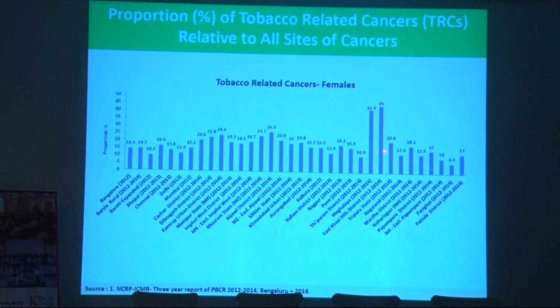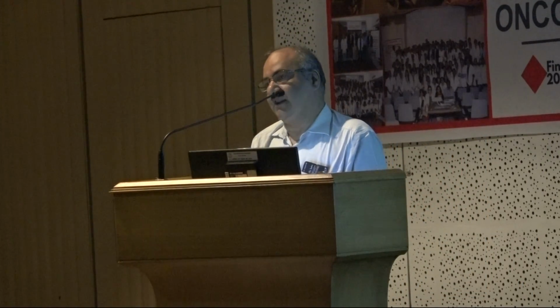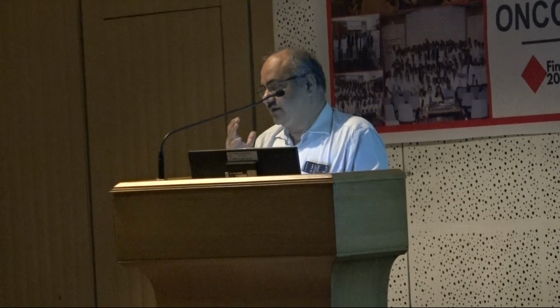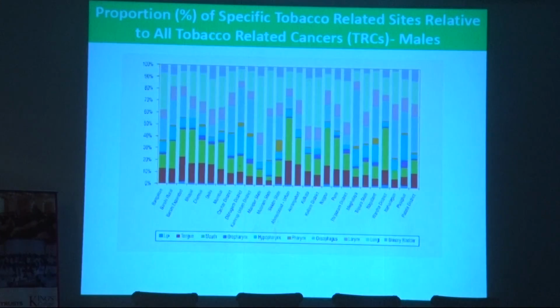Mizoram and Meghalaya have very high tobacco-related cancers, because female smoking is also quite prevalent in the northeast region of India. So some parts of the northeast have very high proportions of tobacco-related cancers, even among the female. But otherwise, it's almost 20% among the female that you can reduce the cancer by just campaigning about tobacco and bringing awareness. So there is a possibility of prevention.